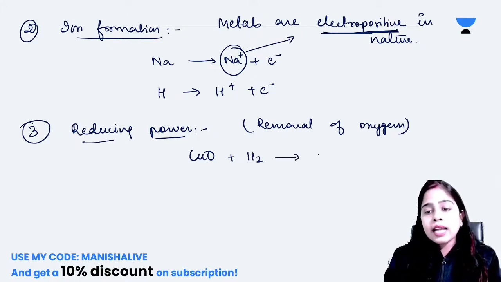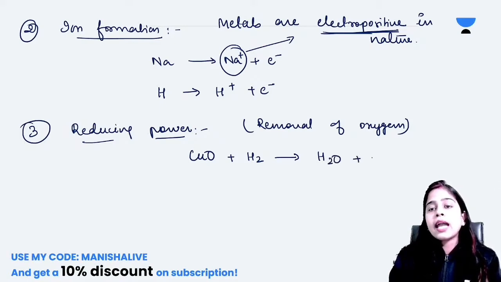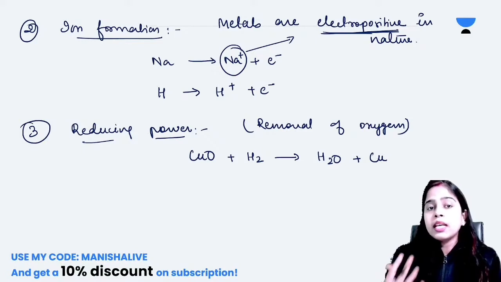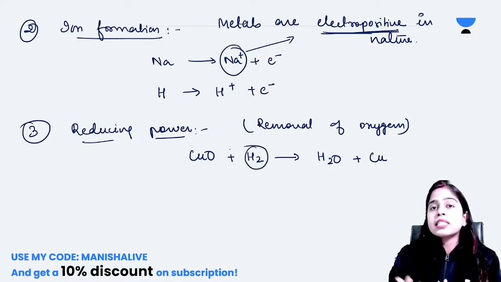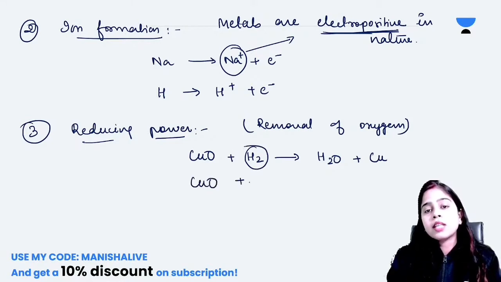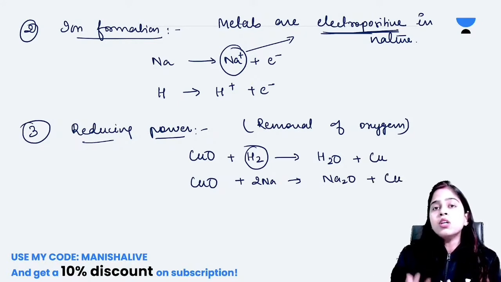You will see that hydrogen will combine with oxygen and water will be formed, and copper oxide will be reduced to copper. That means hydrogen shows reducing power just like alkali metals. If you want to reduce this copper oxide using sodium, you can do that also. Here sodium will form sodium oxide and copper oxide will be reduced to copper.